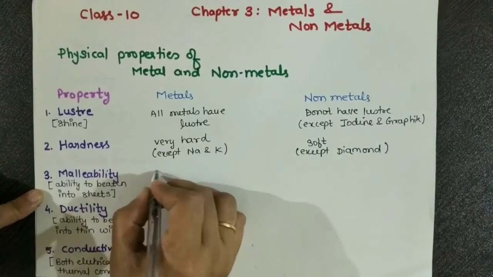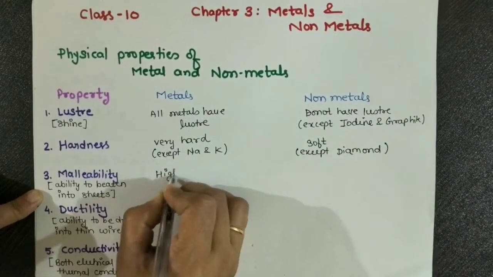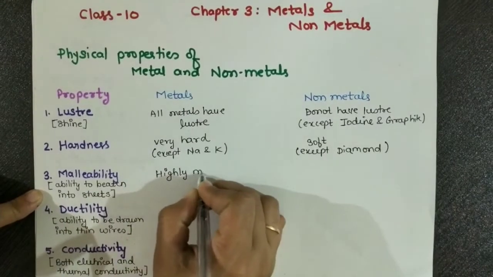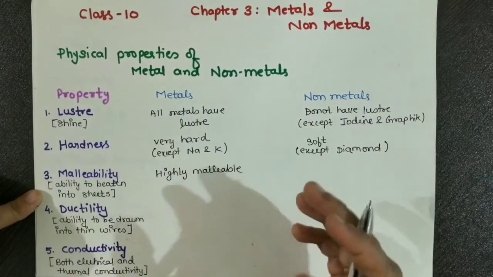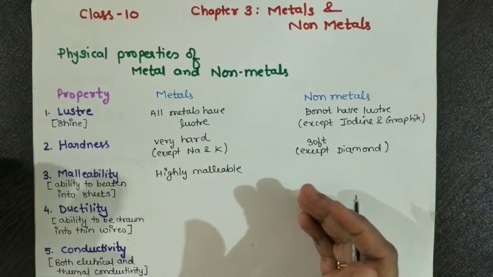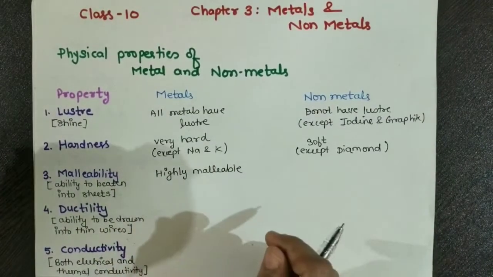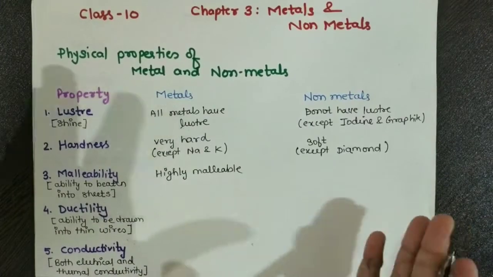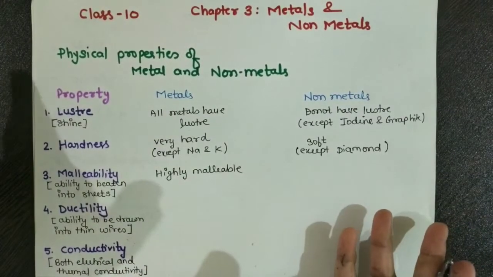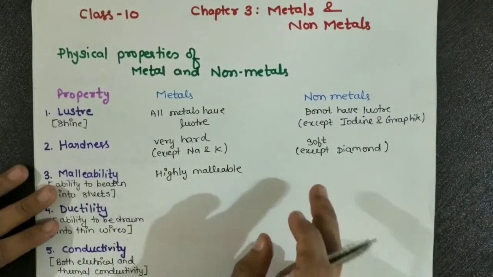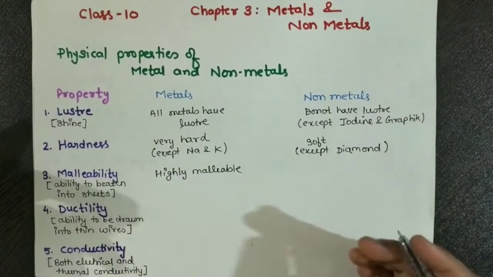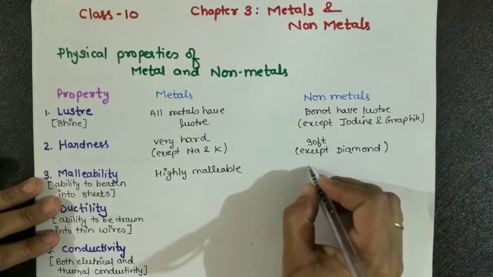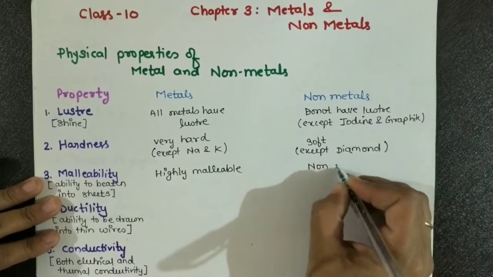That means they are highly malleable. You must have seen that metals such as aluminium, iron or copper can be beaten into thin sheets, but it is very hard to obtain sheets of non-metals. Why? They will break actually. That is why they are non-malleable.